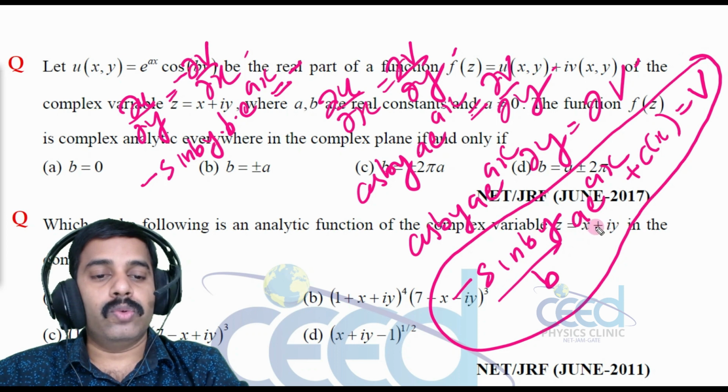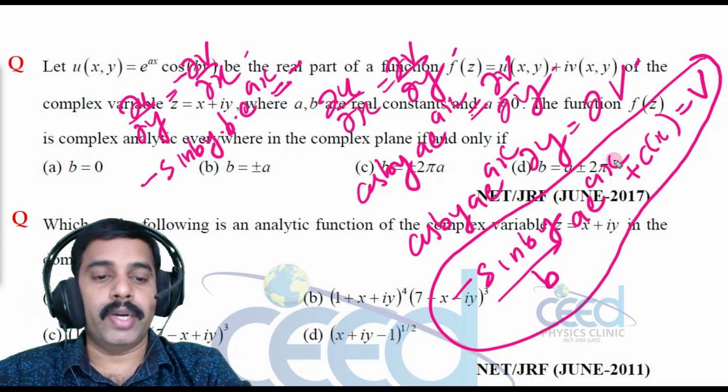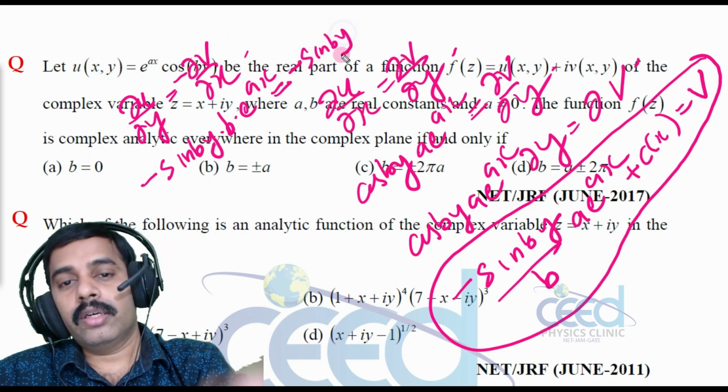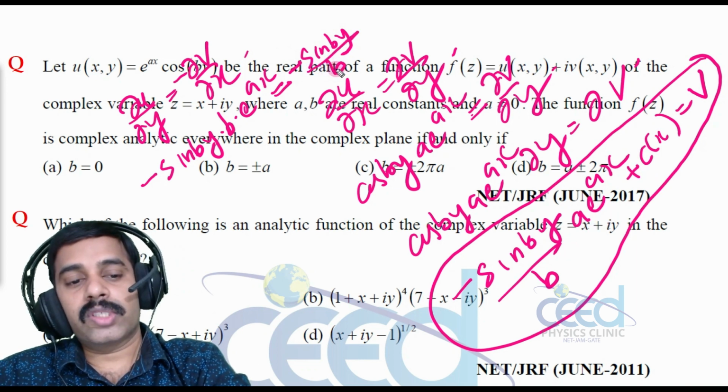So with respect to x we need to find the differential of dou v by dou x, so we can differentiate directly this. That is equal to minus sin by divided by b, that is a constant that we can take.